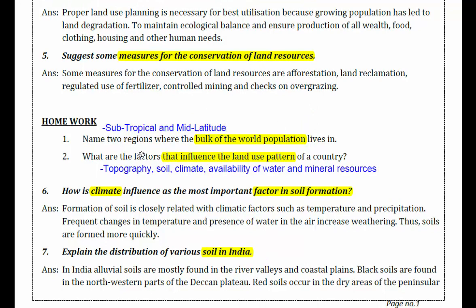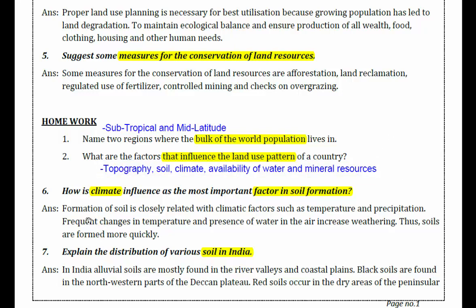Two regions where the bulk of the world population lives: subtropical and mid-latitude. So most of the population lives in those regions. Factors that influence the land use pattern of a country: topography, soil, climate, availability of water and mineral resources. Topography means the shape of the land. People cannot live on a cliff, right? So most of the people live in plains. All right, let's go to the next one.